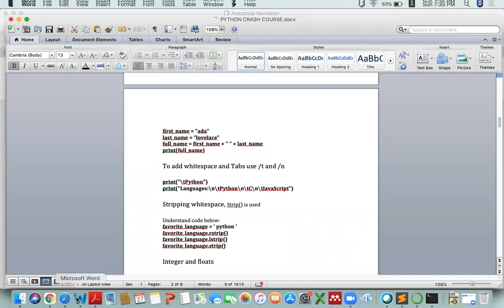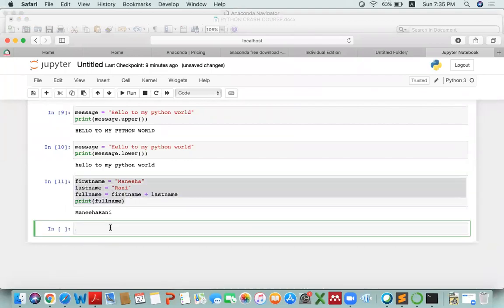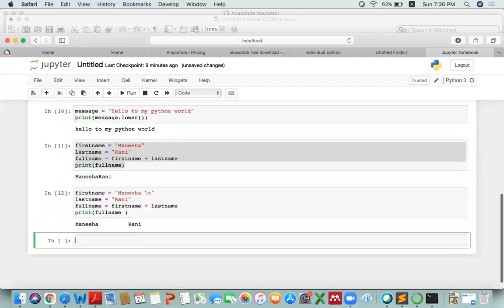To use backslash t and backslash n is very simple. Just copying it again, I'm going to write it here. But if I write full name backslash t, and then what if I enter it? Maniha, then it has inserted a tab, and then it has shown me the last name.